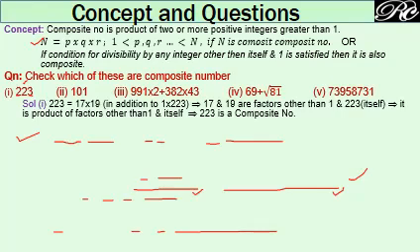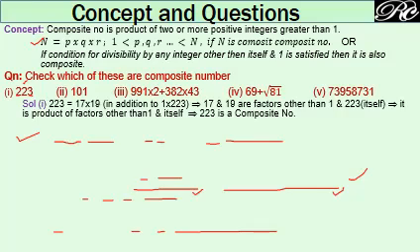Or you may check the divisibility by 11 by taking the difference of the sum of the even place digits and the sum of the odd place digits. If it is a multiple of 11 or 0, then it is divisible. Here it is this 2 and this 3, add it, 2 plus 3 is 5, and subtract the other digit, minus this 2. 5 minus 2 is 3, 3 is not a multiple of 11, so not divisible by 11. Now let us go for 13, again not divisible. Then 14, 15, 16, not divisible.